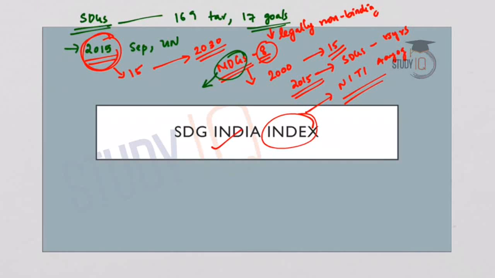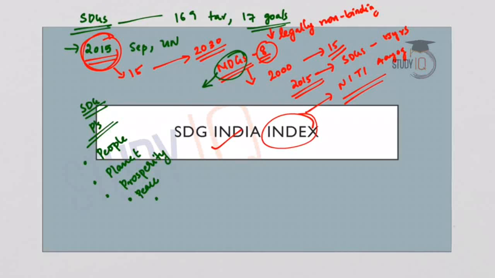If you look into the Sustainable Development Goals, they deal with 5 P's. So what are these 5 P's? One is people, second is planet, third is prosperity, fourth is peace, and the fifth is partnership. So these are the 5 P's associated with the Sustainable Development Goals.